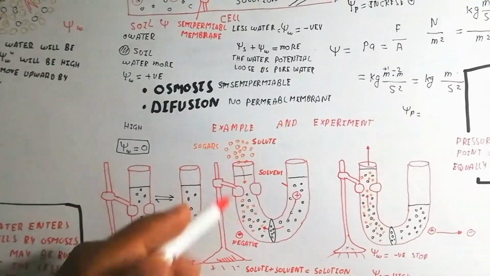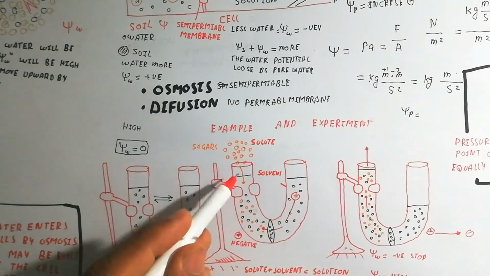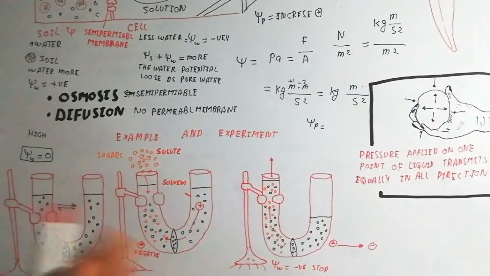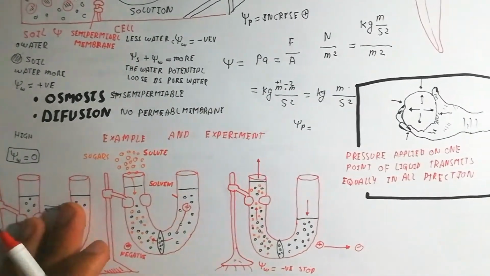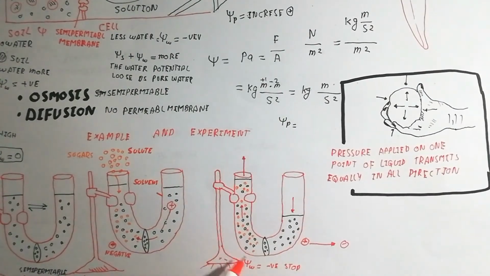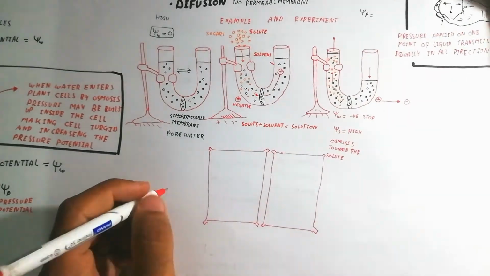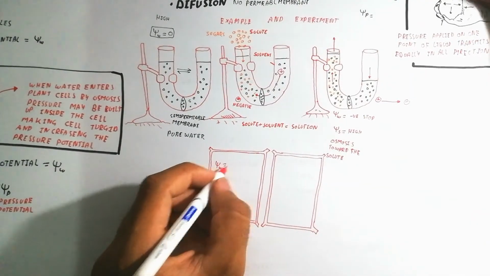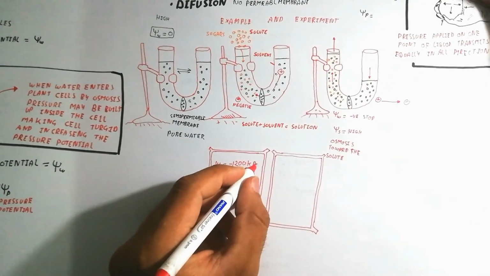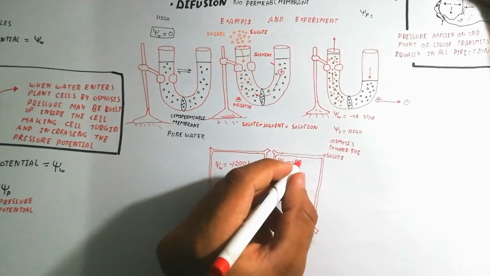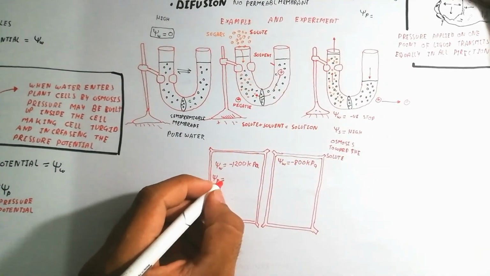I hope this makes some sense about water potential in the plant. If not, the pressure will be decreased. And if you have no idea about water potential, please comment below and ask your question. First of all, I want to give a question as an exercise.